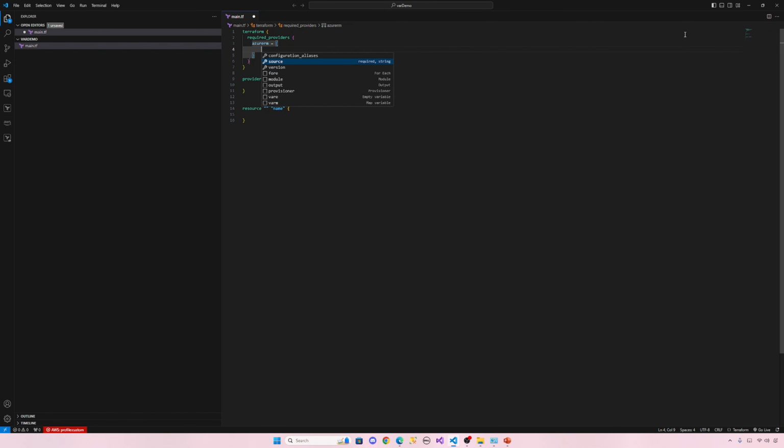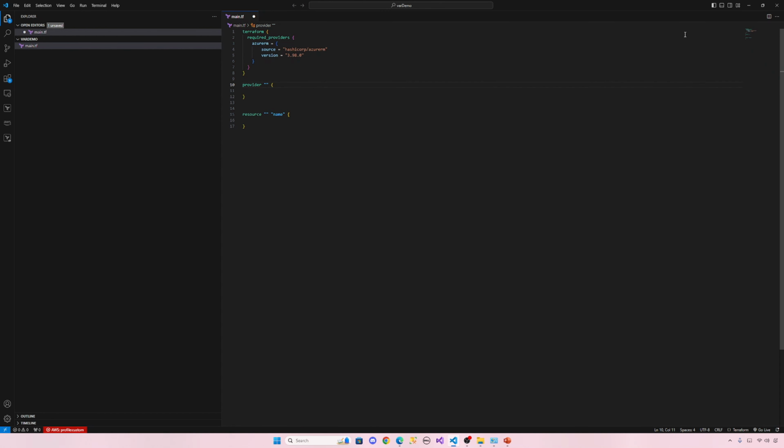Inside this, we need to provide a source. Source is hashicorp/azurerm. Then we need a version, so the value is 3.98.0. That's the version. Now the Terraform block is ready.